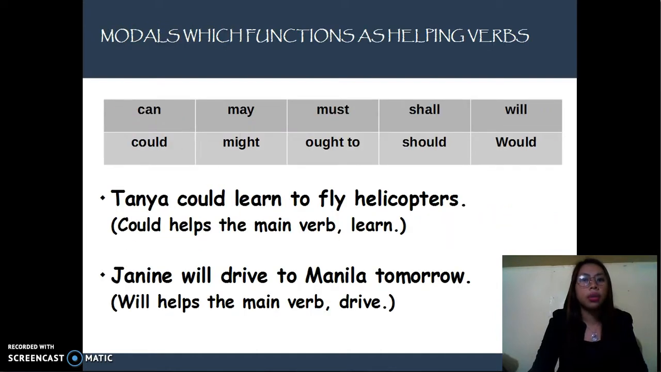The following words, called modals, always function as helping verbs. We have can, could, may, might, must, ought to, shall, should, will, and would. In the examples, Tanya could learn to fly helicopters, and Janine will drive to Idaho tomorrow. Could helps the main verb learn, while will helps the main verb drive.